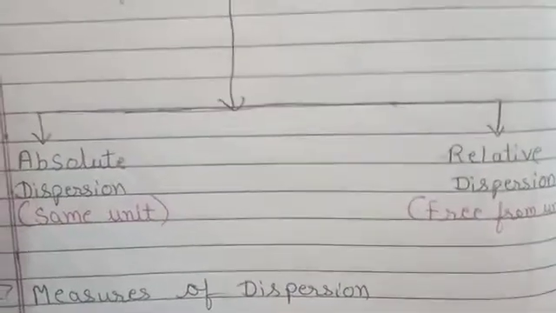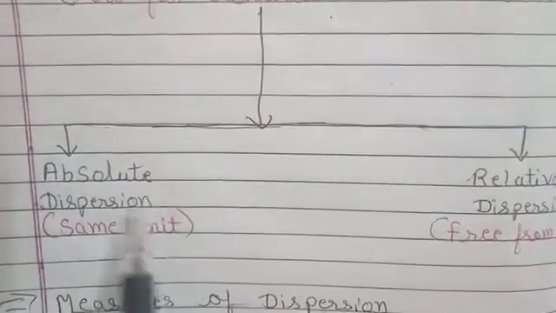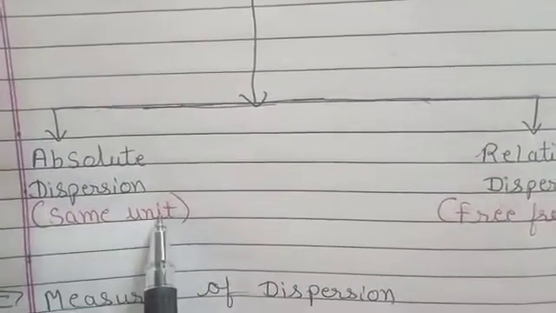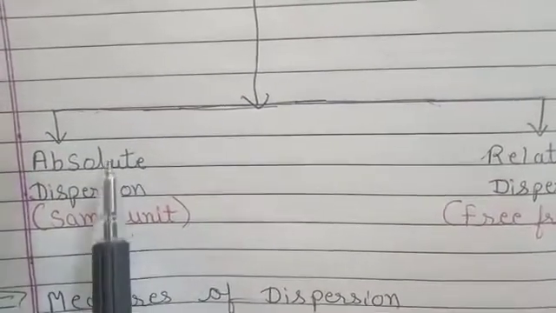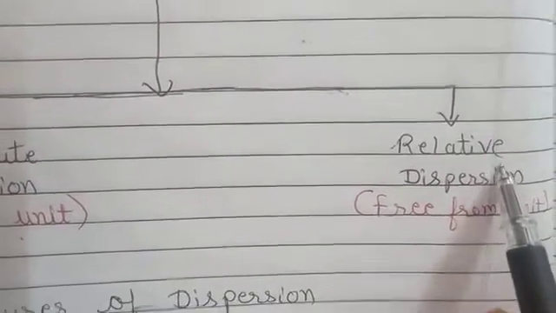So in short, if you want to remember what is meant by absolute measure of dispersion, we can say that whenever your data is expressed in the same unit, that is your absolute measure of dispersion, and the measure which is free from unit is your relative dispersion.